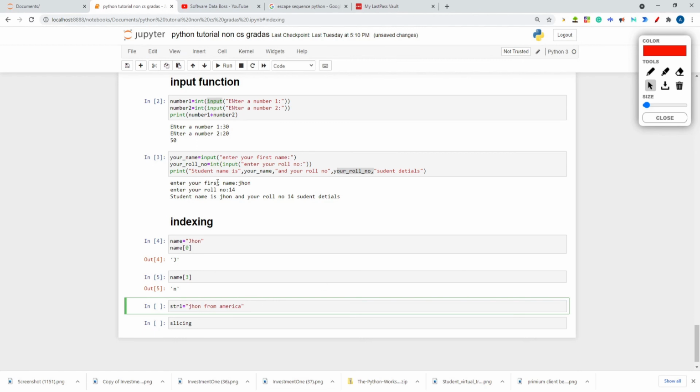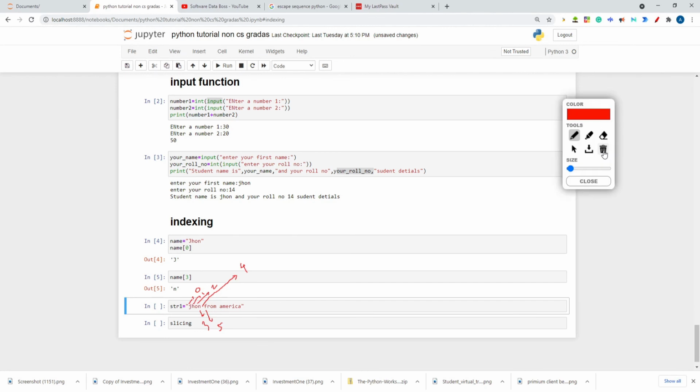So how will the indexing be over here? Indexing will be 0, 1, 2, then n will be 3, right? And this space will also be considered a character, 4. And this f will have index 5, like that. Space will also have an index number.